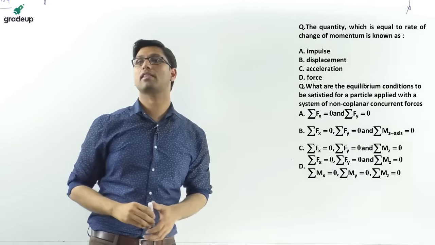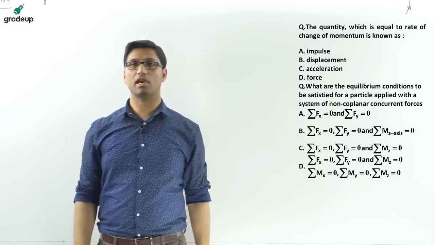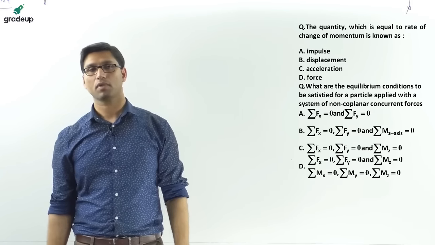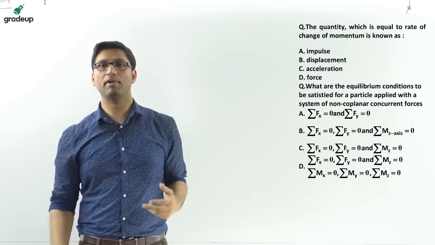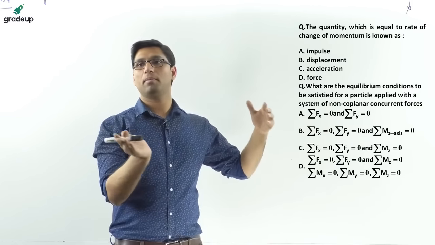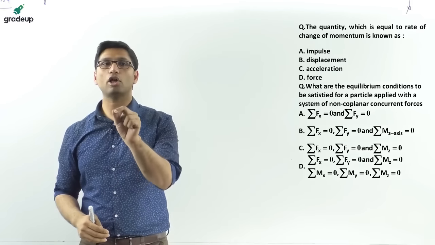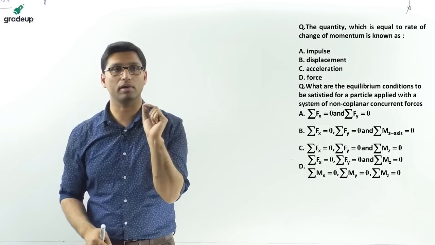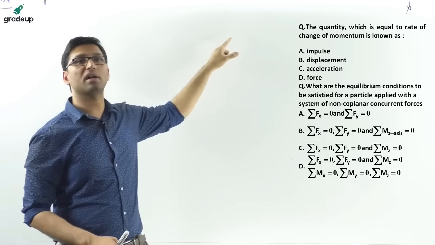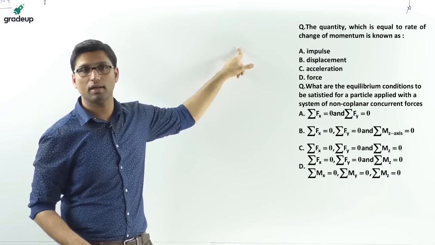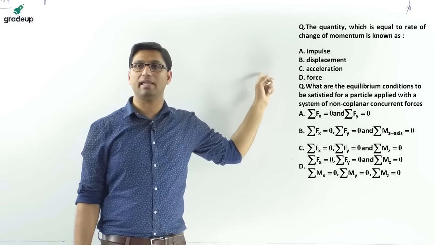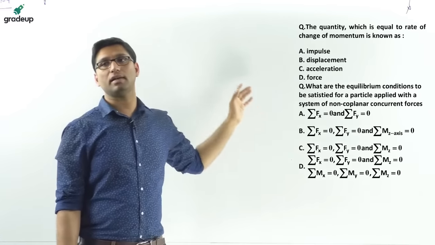Like rate of heat transfer. Suppose in the previous lecture you have studied heat transfer. When we talk about heat, heat means a kind of energy which is flowing from one medium to another medium. But when we say rate of heat transfer, rate means per unit time. So the quantity which is equal to rate of change of momentum will be equal to force. That will not be equal to impulse. So the answer is force, option number D.